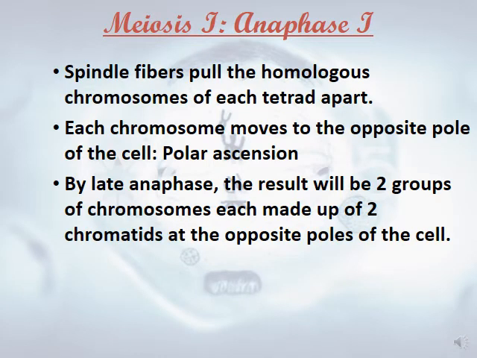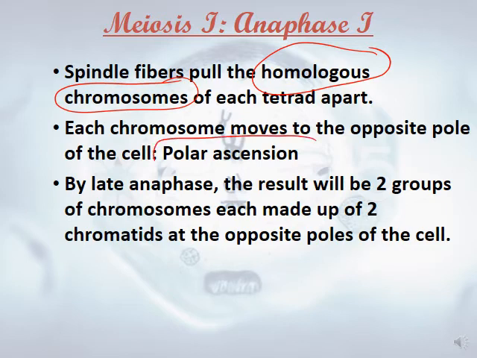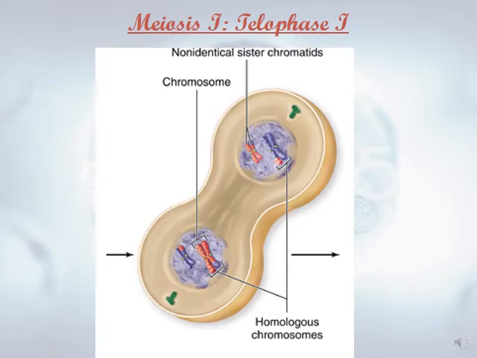So the events of anaphase I: spindle fibers pull the homologous chromosomes. In the anaphase of mitosis, it was the sister chromatids, if you remember. So here they pull the homologous chromosomes of each tetrad apart. Each chromosome moves to the opposite pole of the cell, polar ascension. By late anaphase, the result will be two groups, each made of two chromatids at each pole of the cell. Telophase I. What will happen in telophase I?